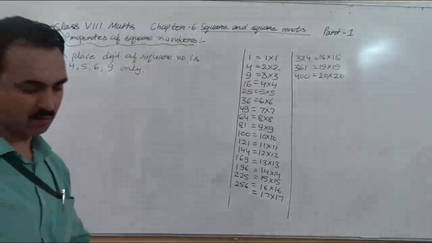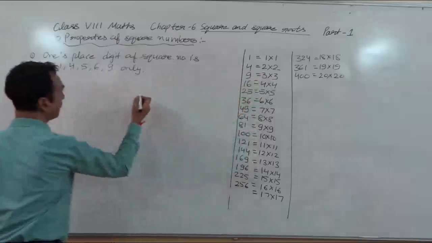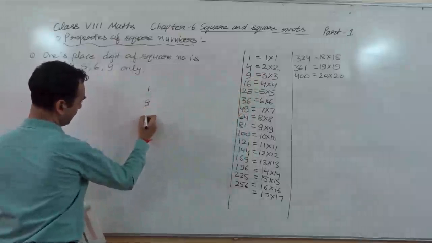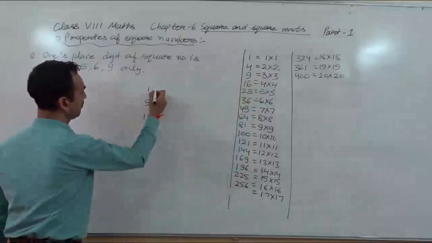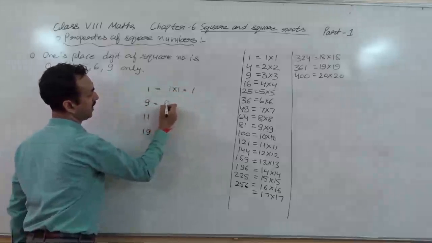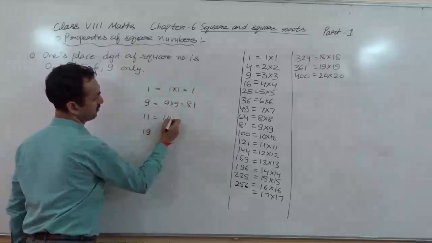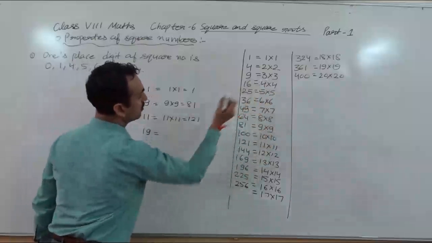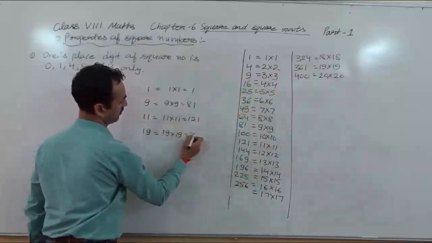Observe the numbers 1, 9, 11 and 19. What is the square of each? 1, 81, 121 and 361.